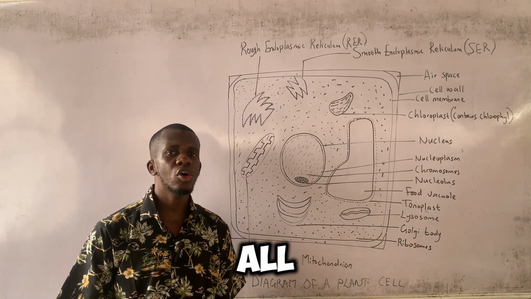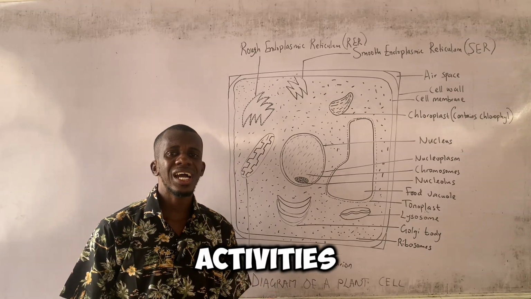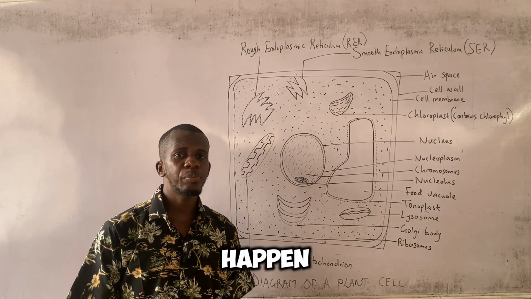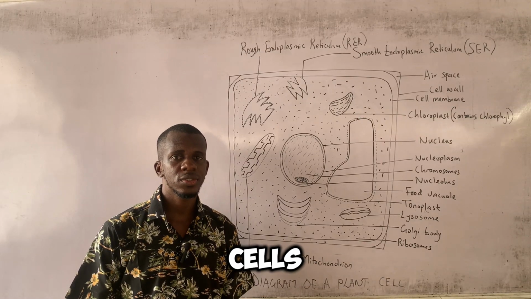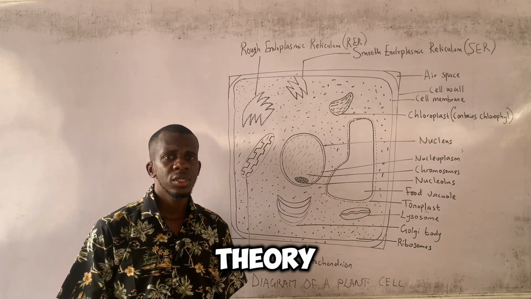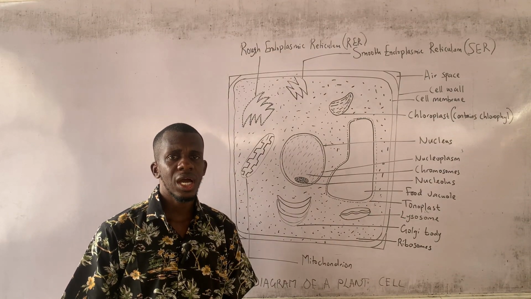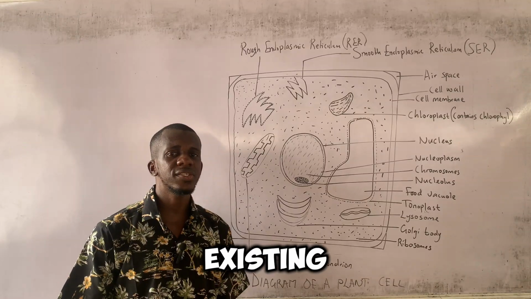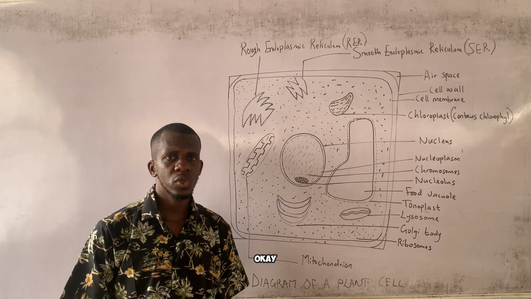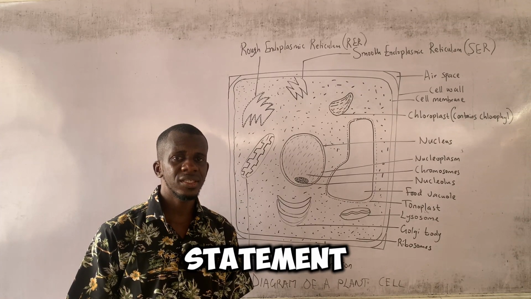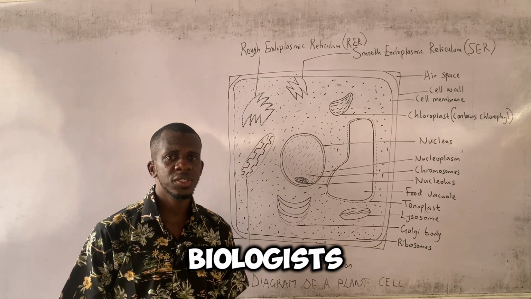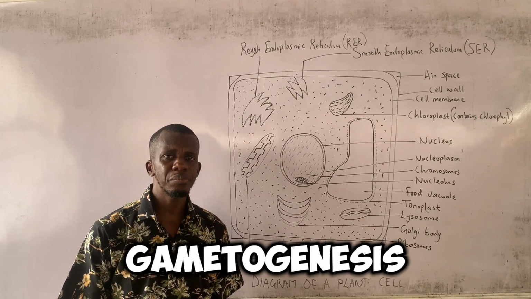Functional because all activities that take place in the body happen within cells. And lastly, the third heading is that new cells arise from pre-existing cells, otherwise known as old cells. This statement is usually termed by biologists as the law of gametogenesis.